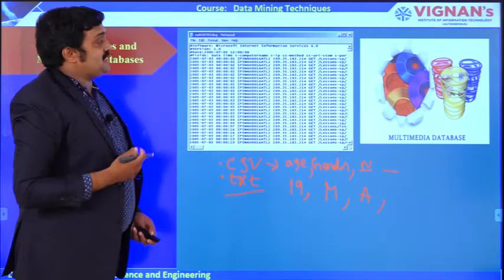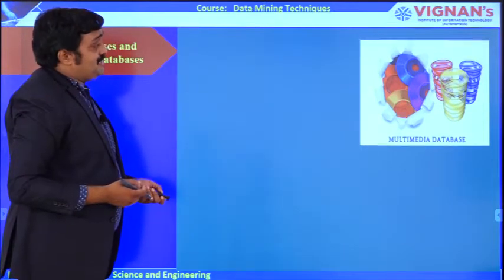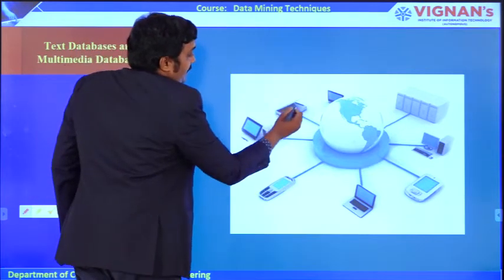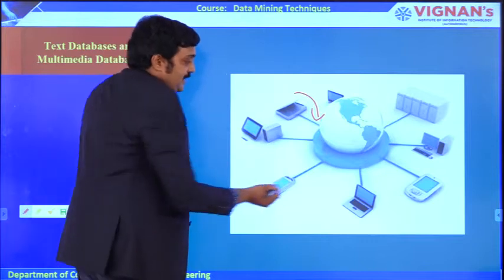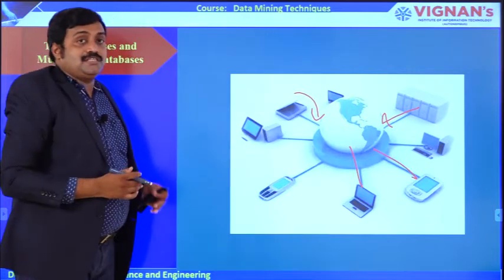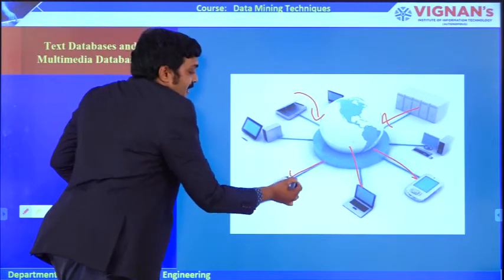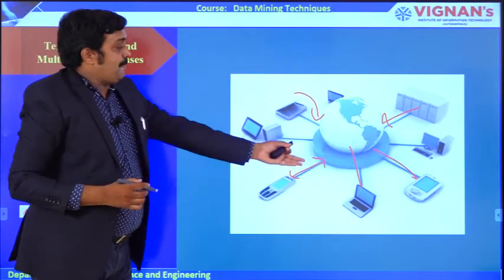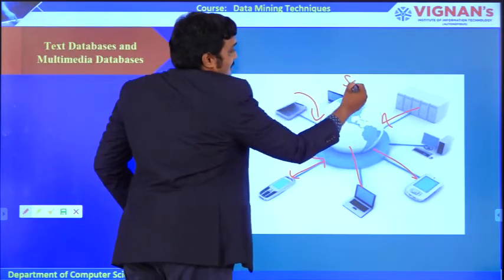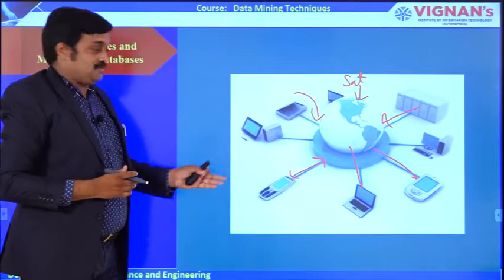Another is multimedia, that is images, audios, videos. Now, where will we get all these things? We get them from various sources. It may be from throughout the world. We will get it from mobiles or laptops or servers, not only one location. All this multimedia data comes from various sources which are connected or updating from mobile phones, laptops, real-time sensors, or satellite images. We get the multimedia data from various sources.